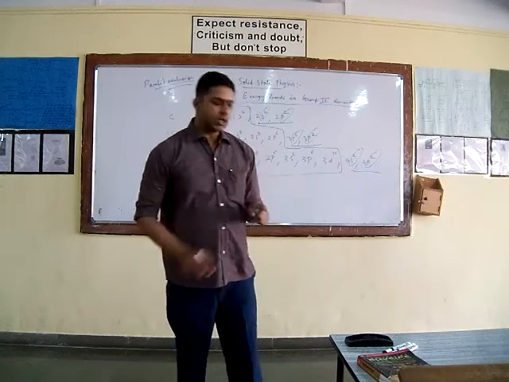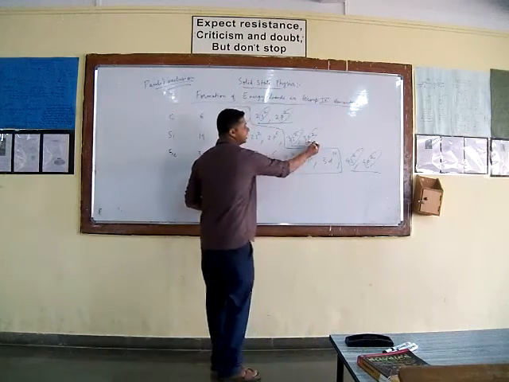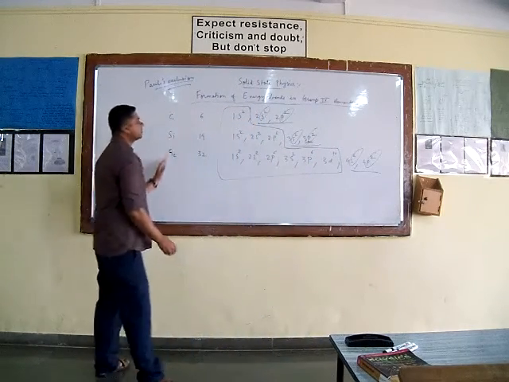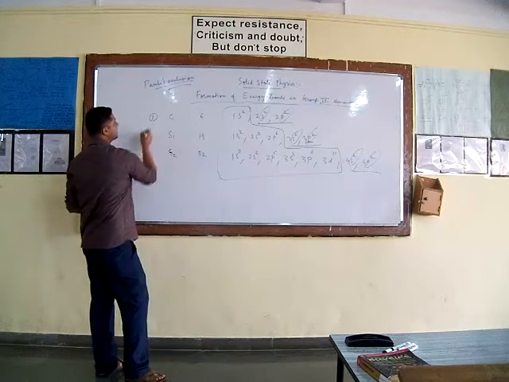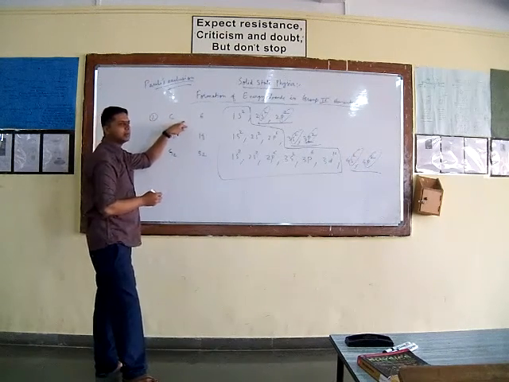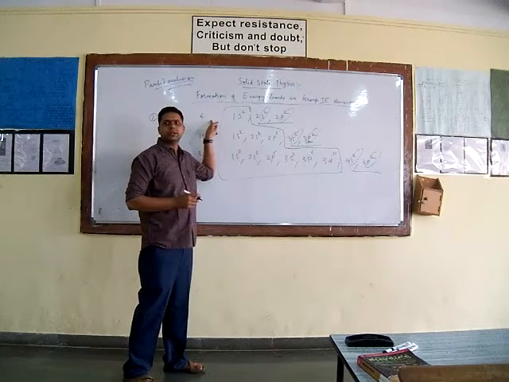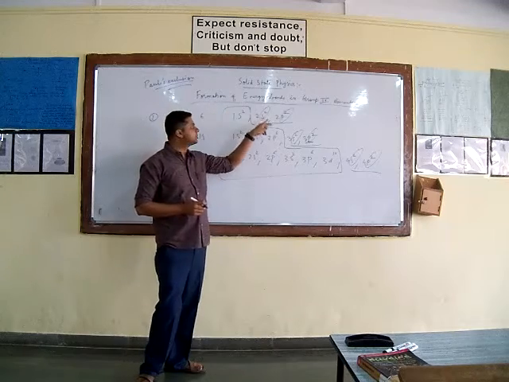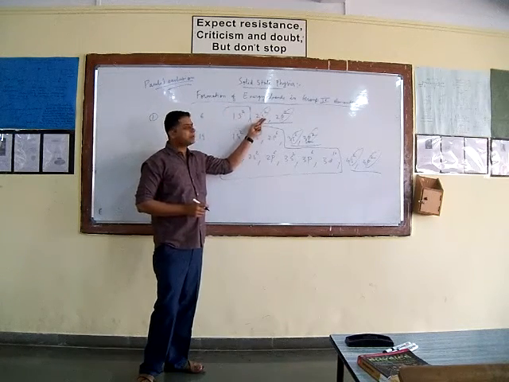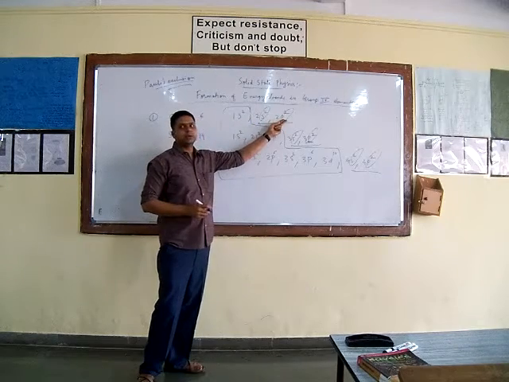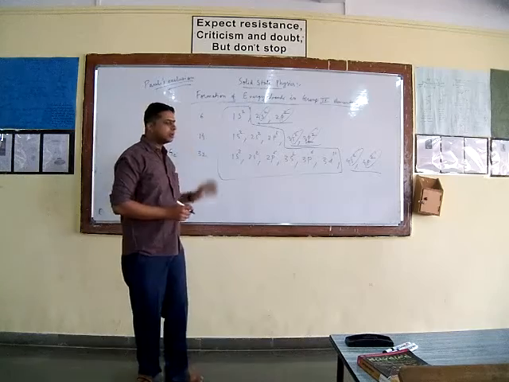Now here we are calling them shells because here we are treating these atoms as isolated atoms. Means here we are considering that there is only one carbon atom. So if there is only one carbon atom, then there are 6 electrons associated with this carbon, and they can be distributed in such a way that 2 electrons are present in 1s shell, 2 electrons in 2s shell, and remaining 2 electrons in the 2p shell. Like that.